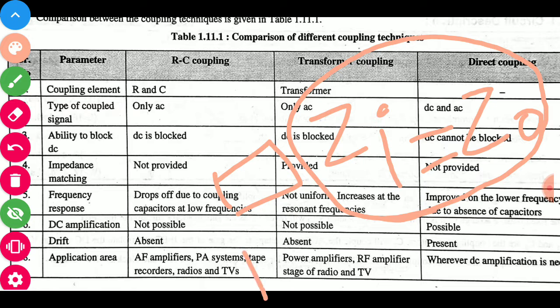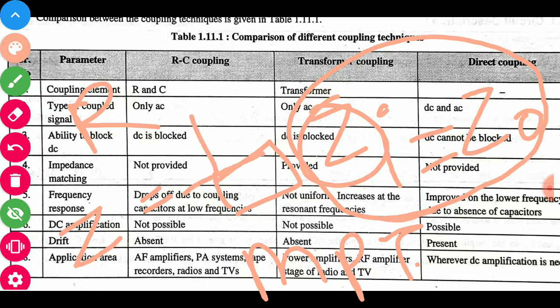That is maximum power transfer. In your electrical engineering subject, you can see what is maximum power transfer and what is impedance.